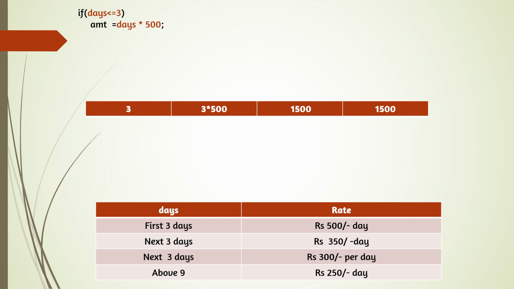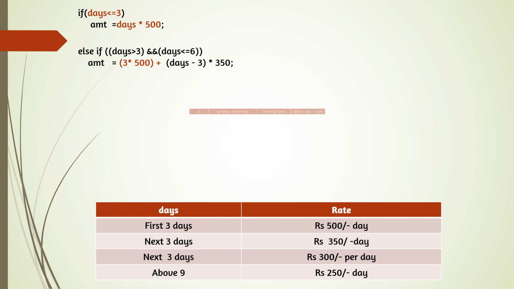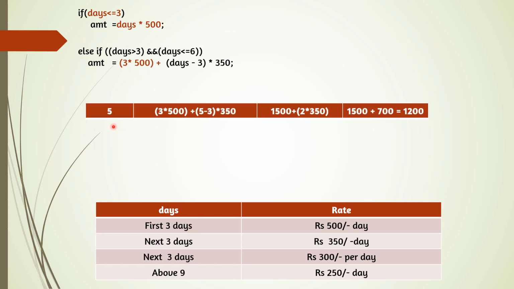Now suppose you are staying for more than 3 days, then we have the second condition. Next 3 days, that means 3 plus 3, that means 6. So here if days is greater than 3 and days is less than or equal to 6. For the first 3 days, 3 into 500. One example: suppose you are staying for 5 days. First 3 days will take 500 rupees per day.